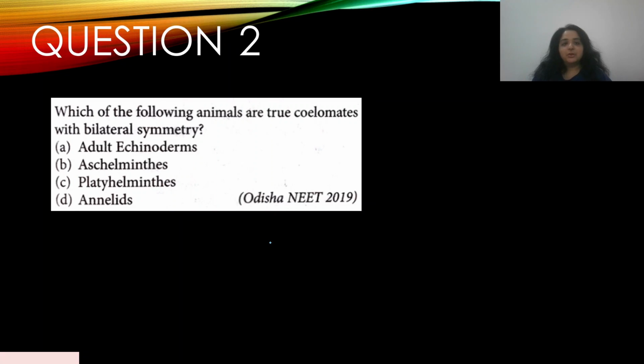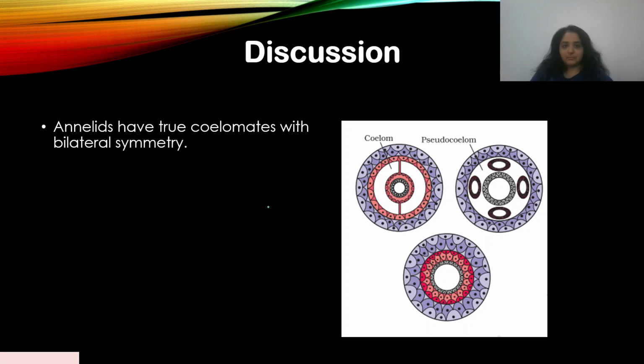Question 2. Which of the following animals are true celomates with bilateral symmetry? This appeared in NEET 2019. So they are true celomates with bilateral symmetry. A, adult echinoderms. That's incorrect. B, Aschelminthes, also incorrect. Platyhelminthes, no. Annelids, yes, that falls into this category. So the answer is D. Annelids have true coelomates with bilateral symmetry.